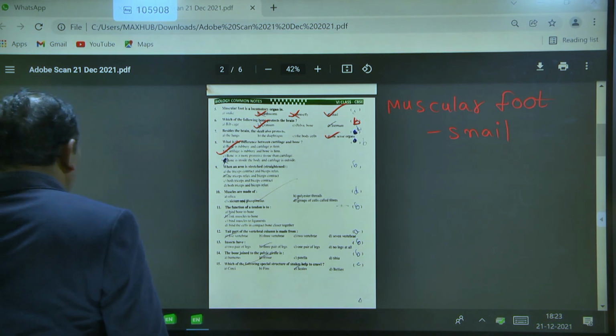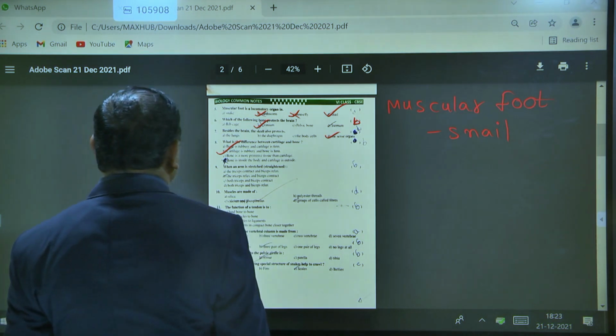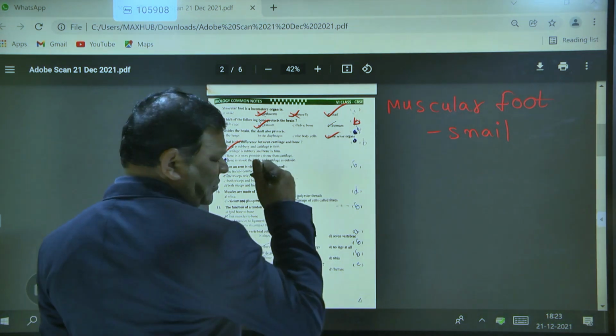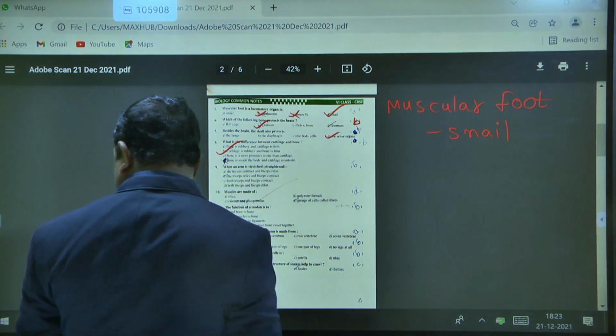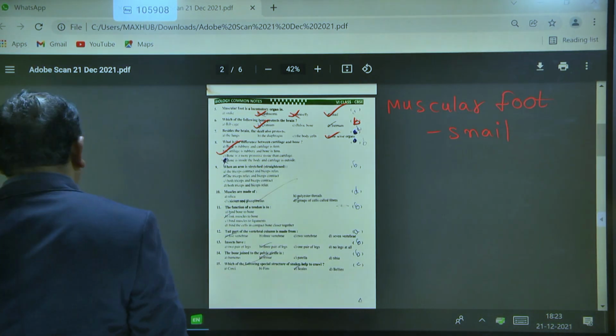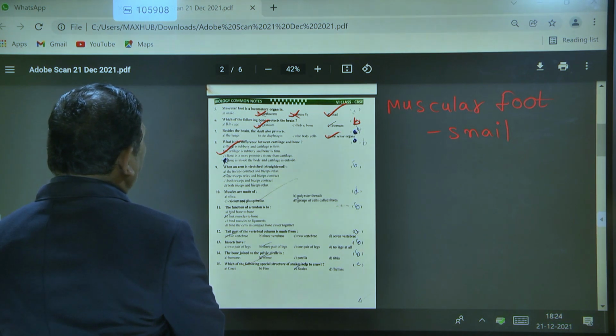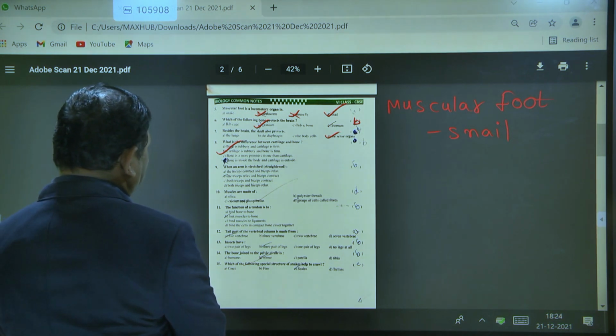Next, ninth question. When an arm is stretched, which is correct? The triceps contract and the biceps is relaxed.